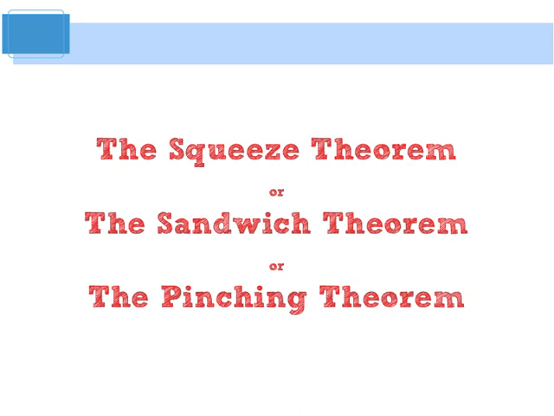Depending on what crew you're hanging around with, they may refer to this theorem by different names: the squeeze theorem, the sandwich theorem, or the pinching theorem. Since I want you to be globally knowledgeable, I introduced you to all 3 terms. I usually call it the squeeze theorem, but you're welcome to call it either of the others. Squeeze theorem because the 2 functions squeeze together. The sandwich theorem because you think of the 2 functions as bread and the other function as your slice of luncheon meat. And the pinching theorem is the same thing as the squeeze theorem, just another word for squeezing.